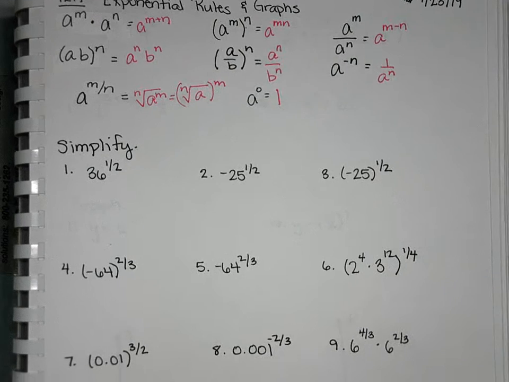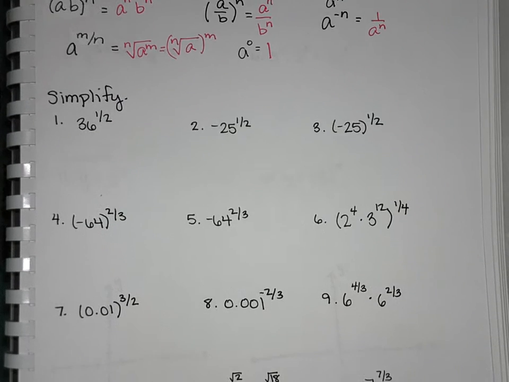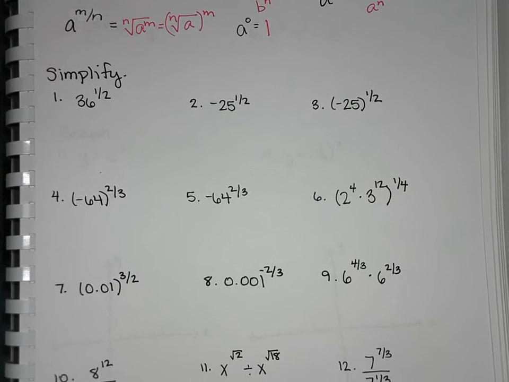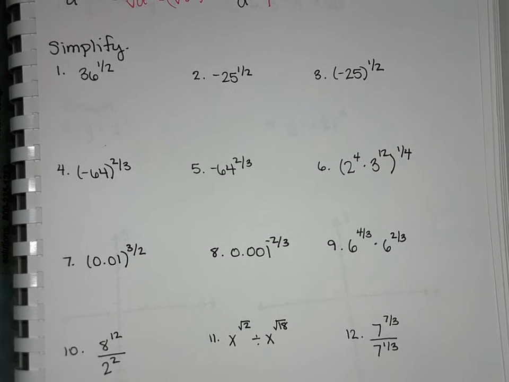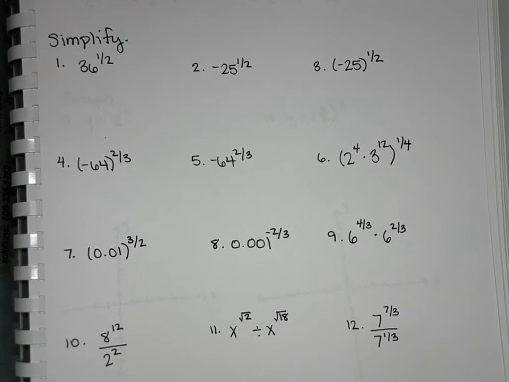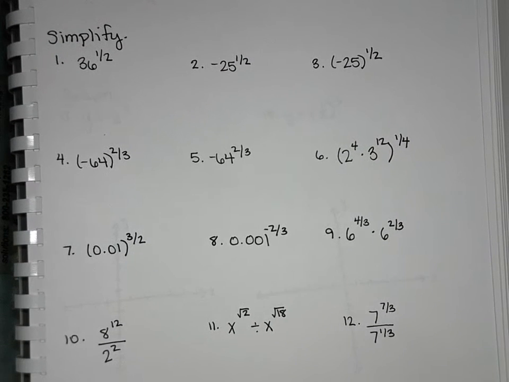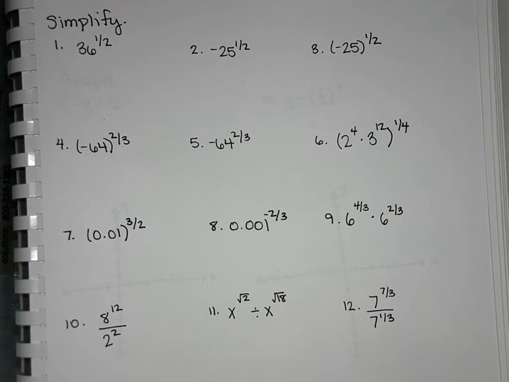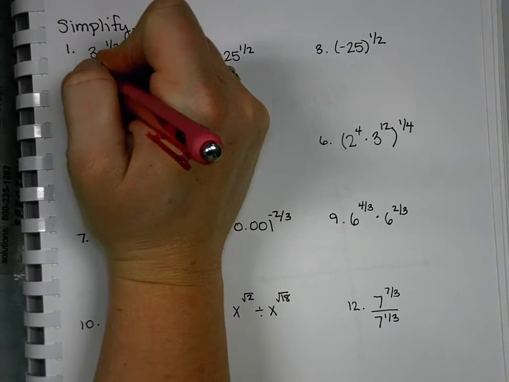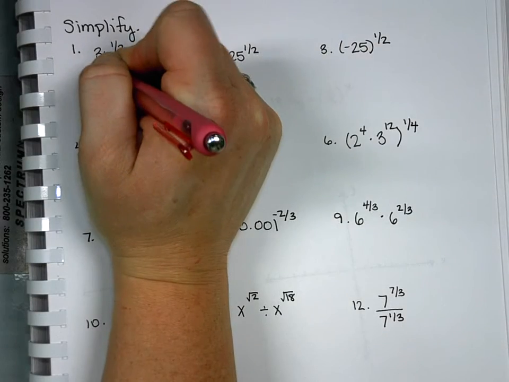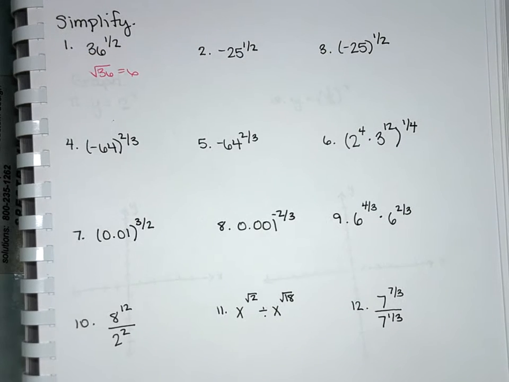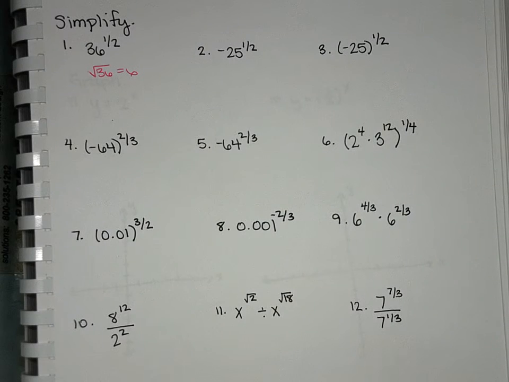So, like I said, if you guys seem to be getting these, I'm going to skip around. If you need me to go through one in particular, let me know, just because I'm not sure how much you remember versus not remember. So let's see. 36 to the 1/2 would be what? 6, because you write it as the square root of 36, which is 6. What about negative 25 to the 1/2?